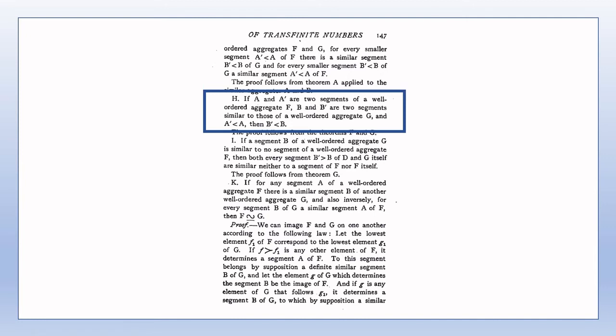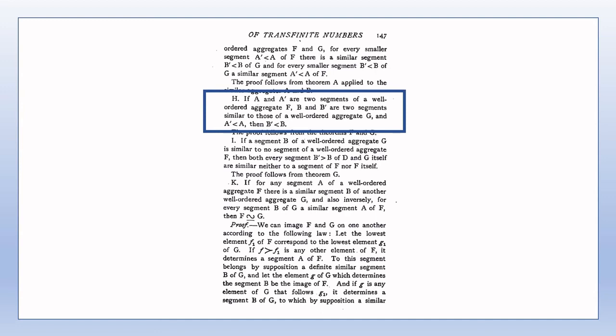Theorem H seems very similar to Theorem G, but there is a distinction. Theorem G merely says that for A and B similar segments of well-ordered aggregates F and G respectively, for every A primed less than A, there is a B primed less than B which corresponds to A primed. However, there is the possibility that there is a B double primed of G, which corresponds to A primed for which B is less than B double primed.